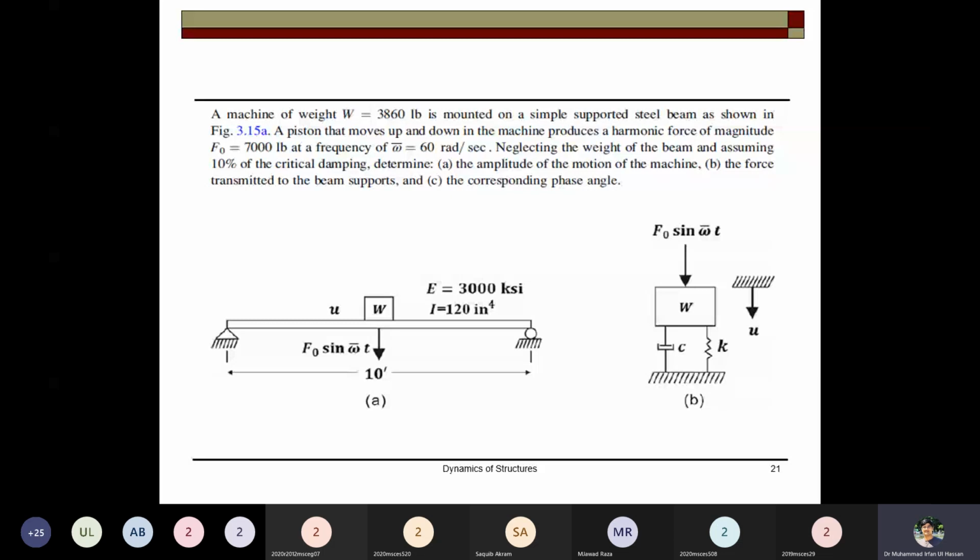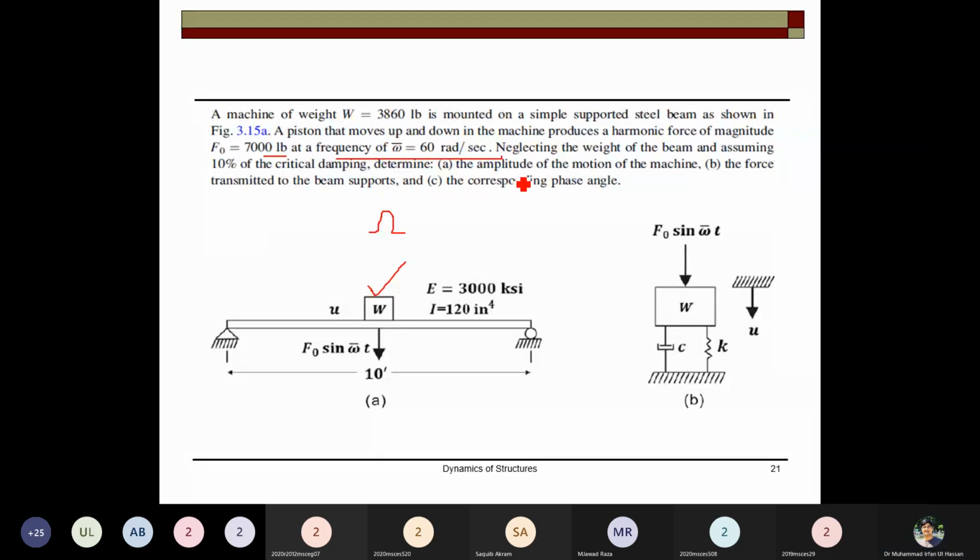Another problem where a machine is weighted. This is mounted on a simple supported beam as shown in the figure. A piston that moves up and down in the machine produces a harmonic force of 7,000 pounds at a frequency, the force frequency. It is denoted by omega bar, sometimes it is denoted by ohm in the lecture. Neglecting the weight of the beam and assuming 10% damping, determine the amplitude of the motion,